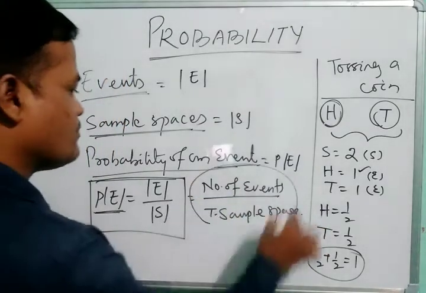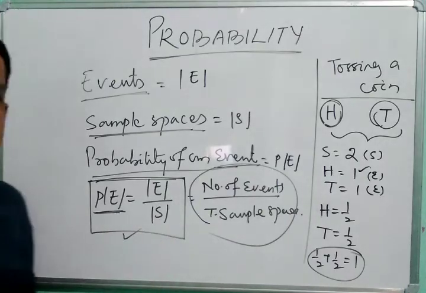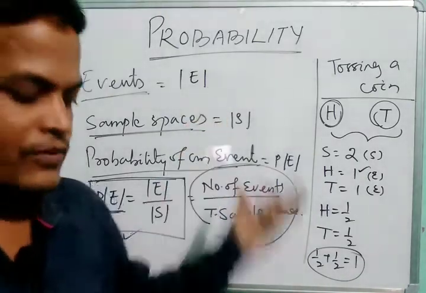So this is the basic formula for probability, for any kind of problem. So let us do some math regarding this formula.